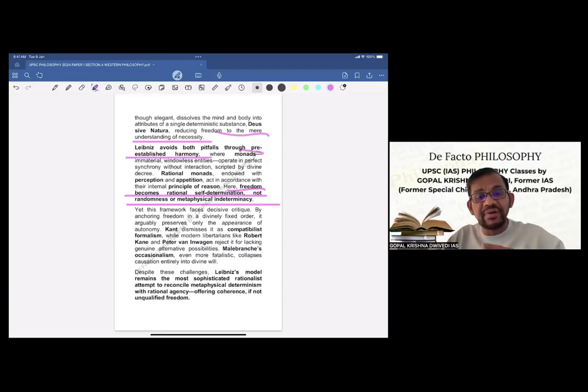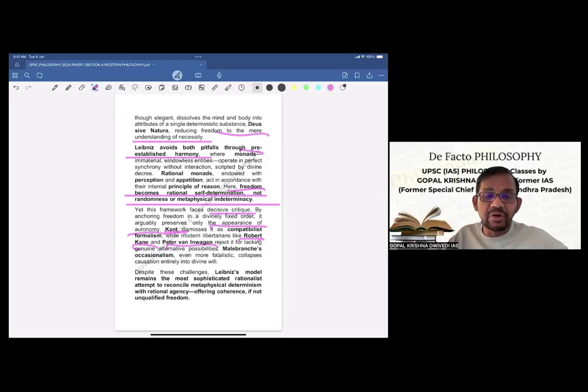Now, this framework faces decisive critique. So, as I told, his system is also not very perfect as far as human freedom or free will is concerned. So, definitely criticism is there. By anchoring freedom in a divinely fixed order, it arguably preserves only the appearance of autonomy. So in Leibniz also it's only the appearance of autonomy. Kant dismisses it as compatibilist formalism, while modern libertarians like Robert Kane and Peter van Inwagen reject it for